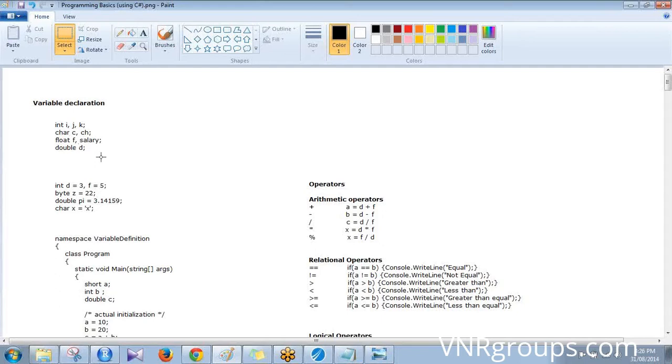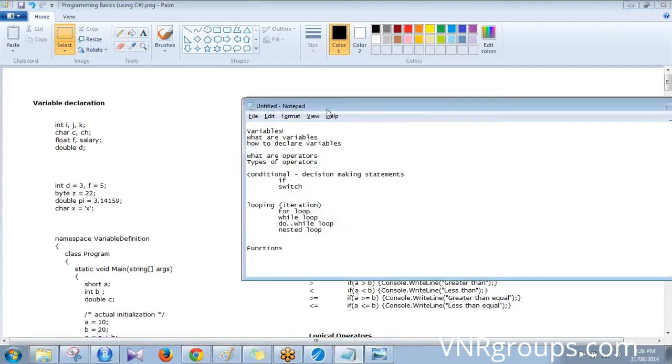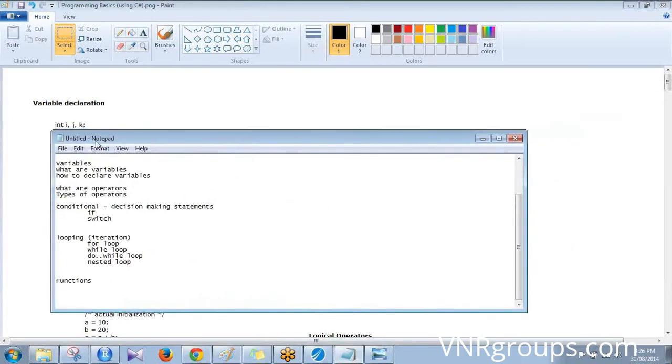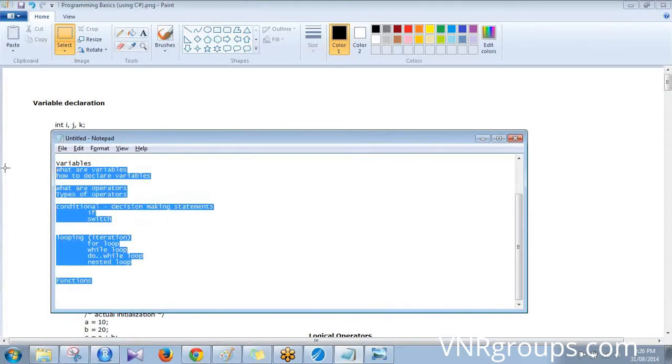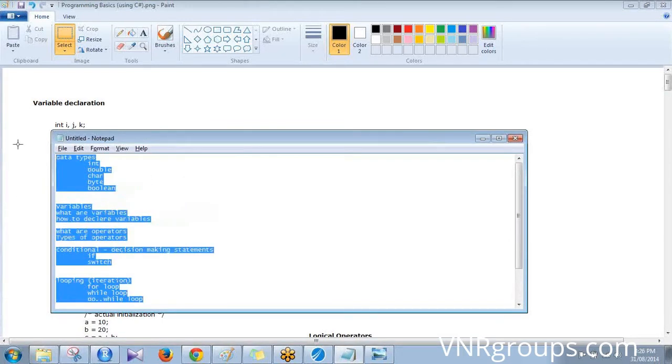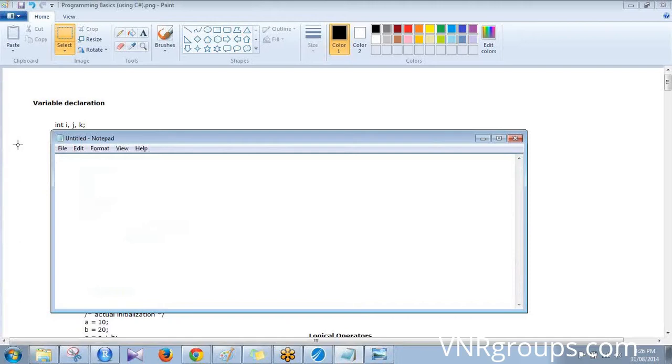All I'm talking about is this line. What that means is we are declaring 3 different integer variables. We are declaring the variables, but we have not yet initialized them or assigned them any value.